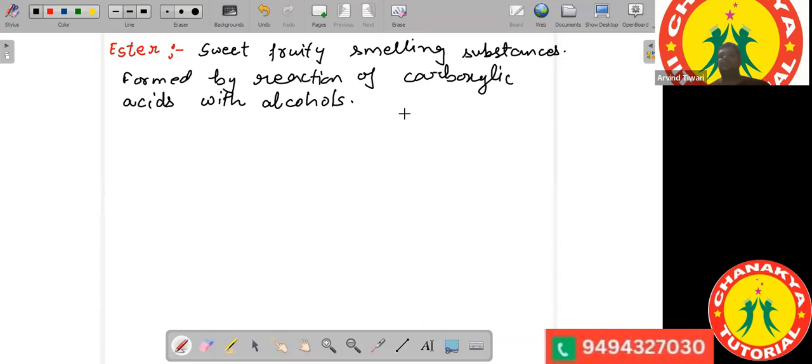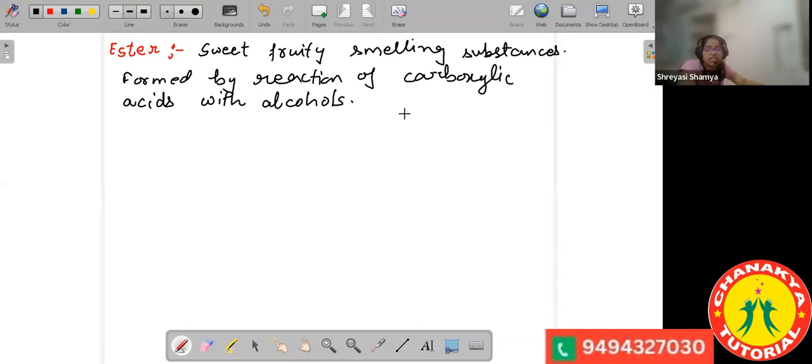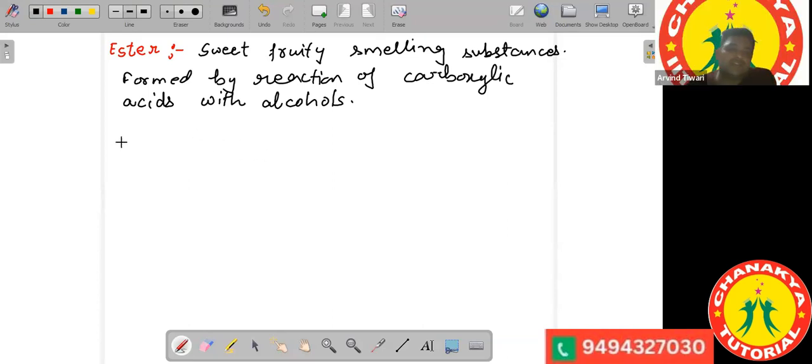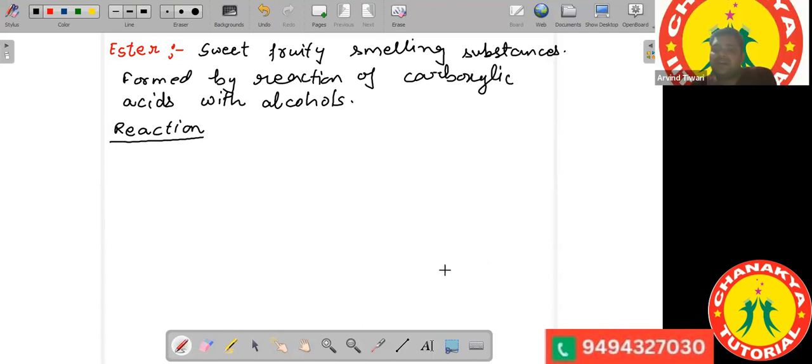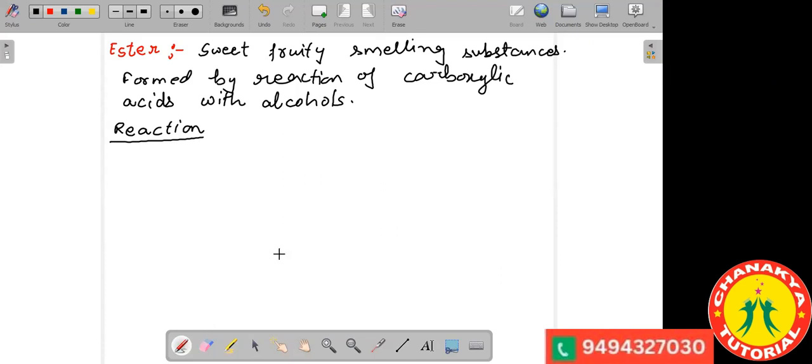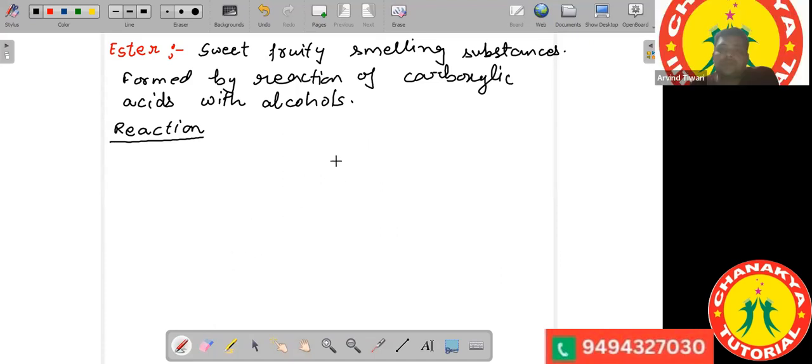They can show their answers. You have to write the reaction. Srilasya, have you done? Medha, Ansini, Saryu, have you completed the reactions? You are supposed to write the esterification reaction.